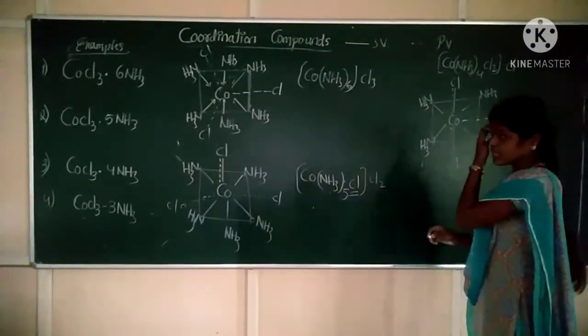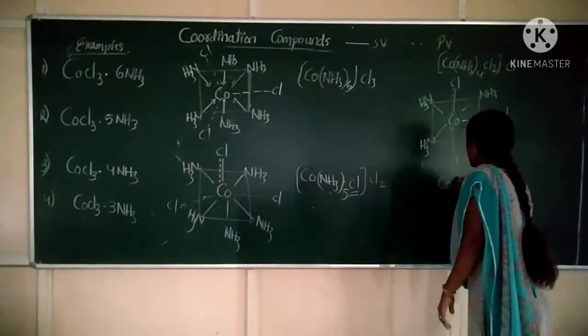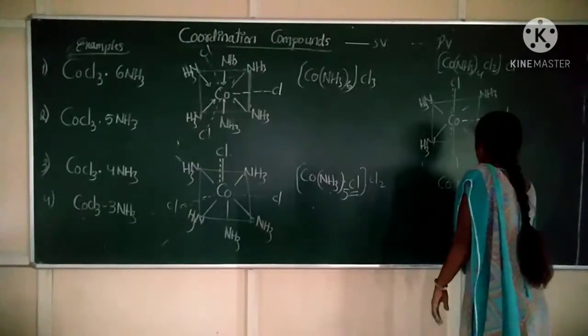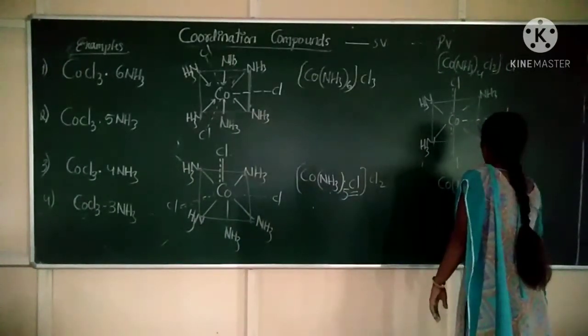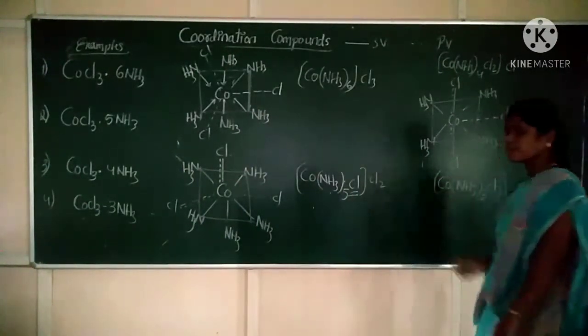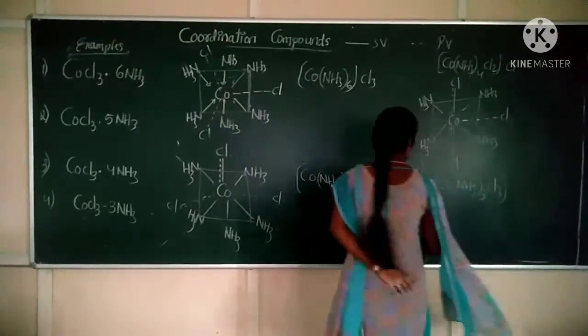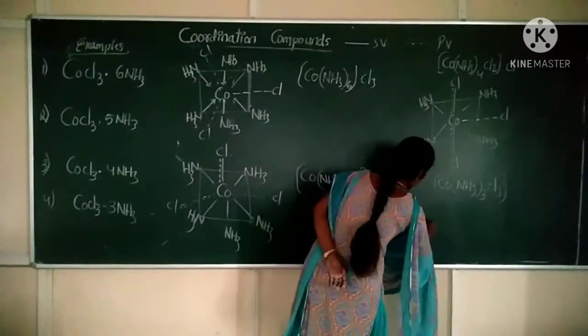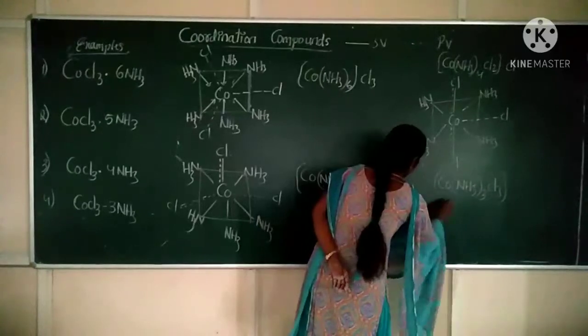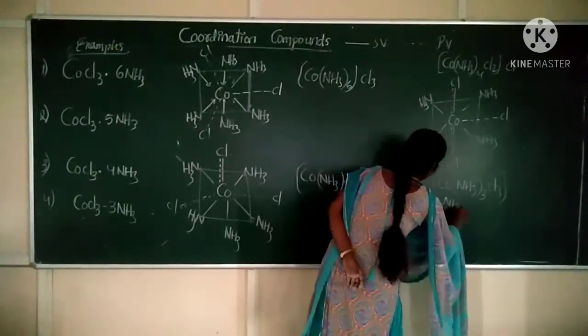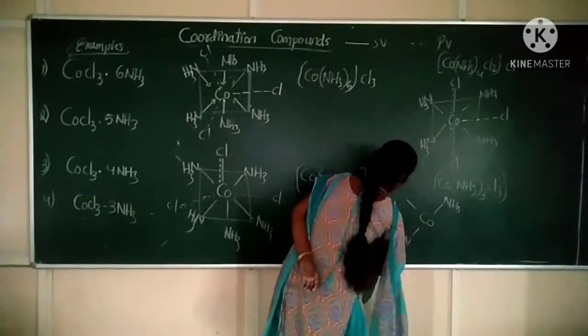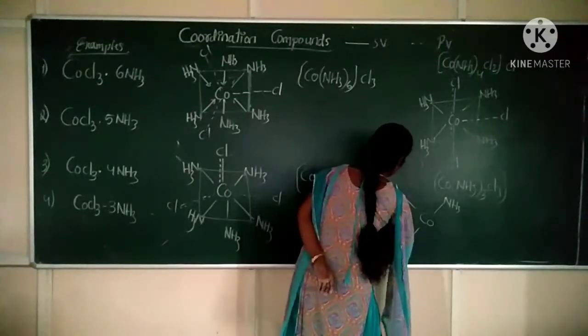Okay. Next, fourth compound. Fourth one, CoCl3·3NH3. How do we write it? [Co(NH3)3Cl3]. So write the structure for it. Cobalt, NH3, NH3.